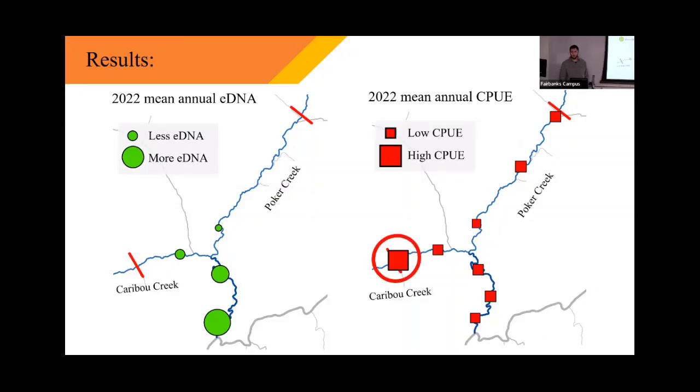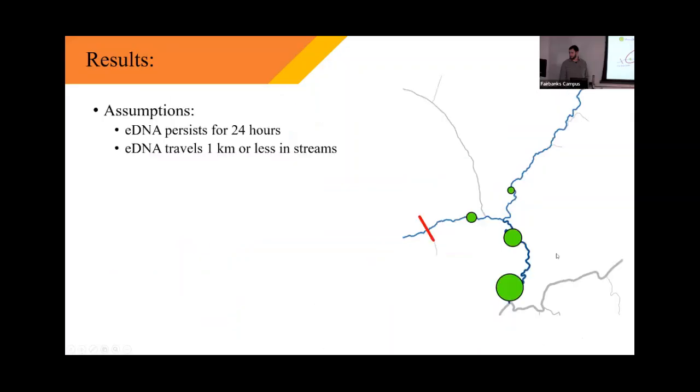The one exception is this site over here on Caribou Creek. That's a unique spot where the fish actually get piled up right beneath the beaver dam that they can't pass over. So they're really concentrated in this pool, really easy to catch. That catch per unit effort value might be partially artificially inflated, but I also think that high fish concentration is represented because this eDNA concentration in Caribou Creek, it's hard to see here, but it's about twice that of what's in Poker Creek.